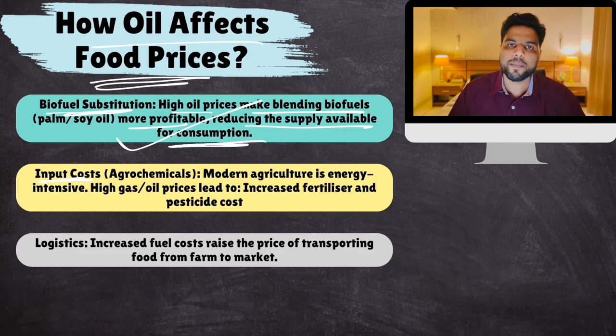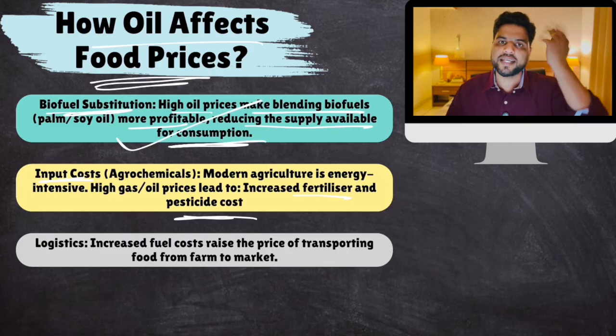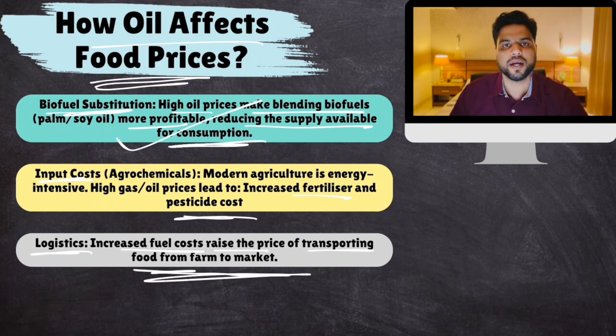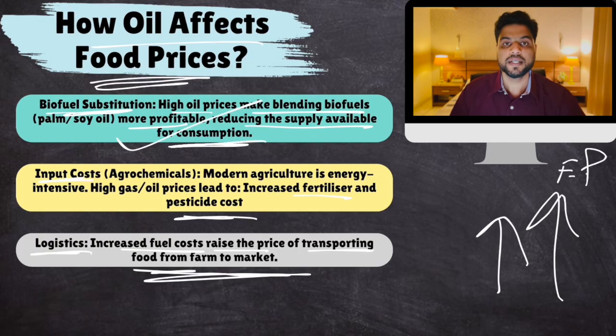When natural gas or oil becomes expensive, it becomes expensive to produce fertilizers and pesticides, because fertilizers and pesticides use natural gas as an input, a raw material for production. So if natural gas becomes expensive, fertilizers become expensive, and if fertilizers become expensive, food becomes expensive, right? And logistics also. Increased fuel costs raise the price of transporting food from farm to market. So high transportation cost, high final price. So this is how oil affects food prices.